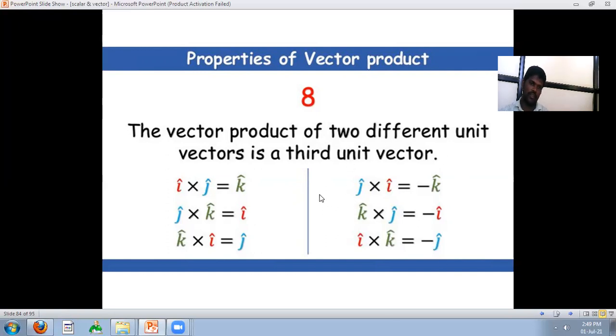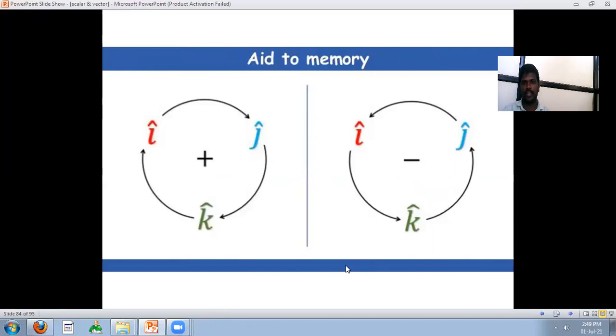This is very important for solving problems. As an aid to memory of i cap, j cap, and k cap: i cross j is k cap, j cross k is i cap, but k cross j is minus i cap, so j cross i is minus k cap. That is the aid memory.